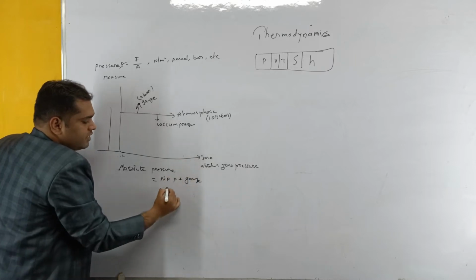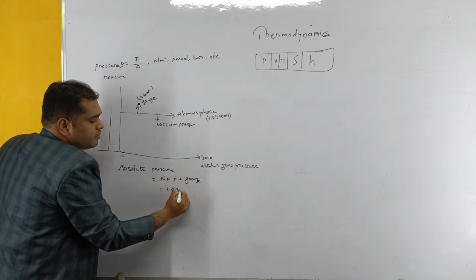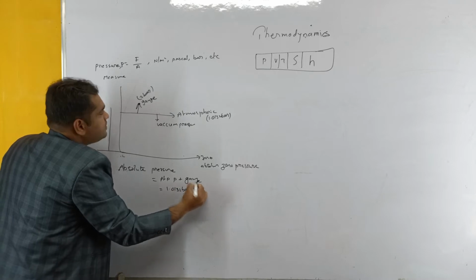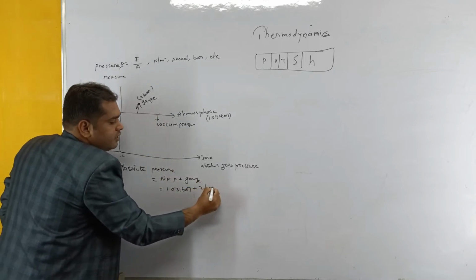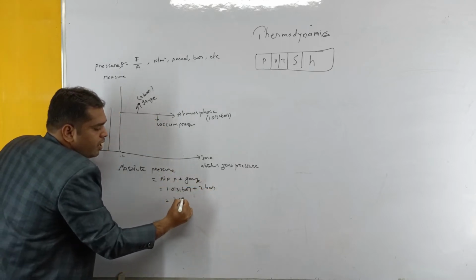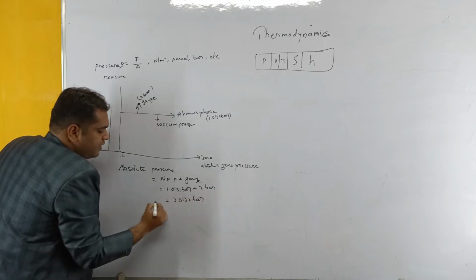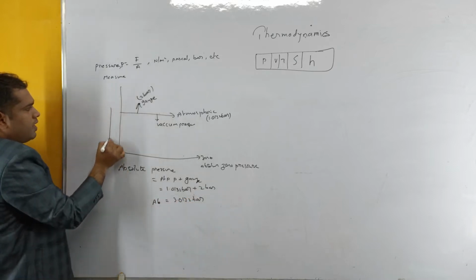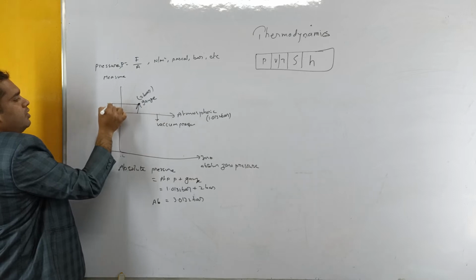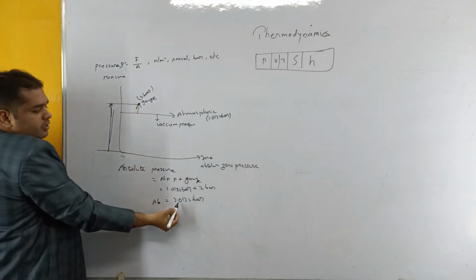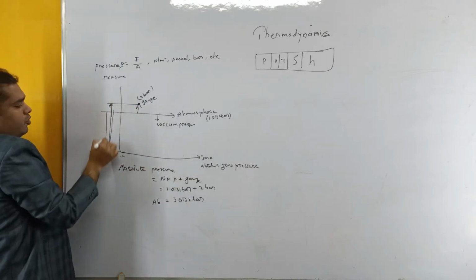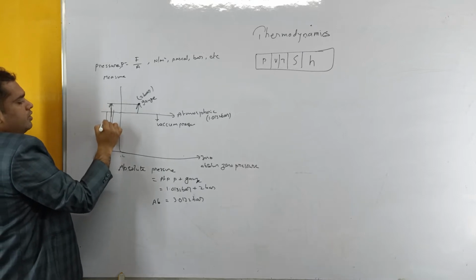The standard atmospheric value is 1.0132 bars, and the gauge pressure is 2 bars, so that equals 3.0132 bars. That is absolute pressure. From here to this exact point it is 3.0132, and up to here it is 1.0132 bars.